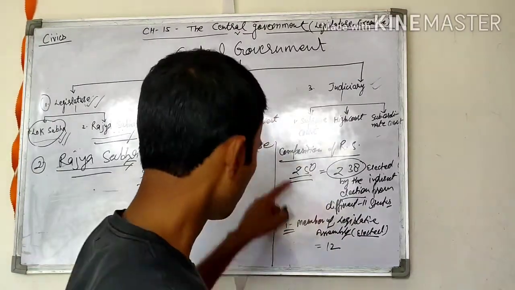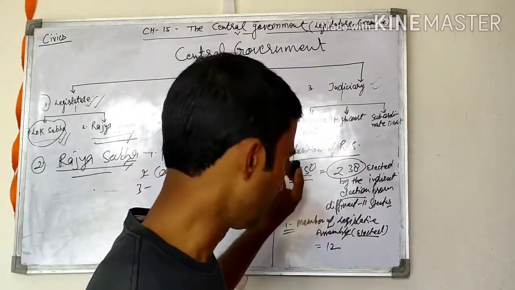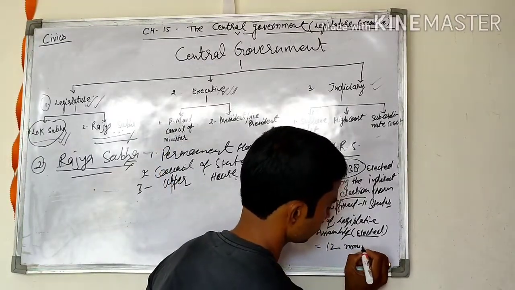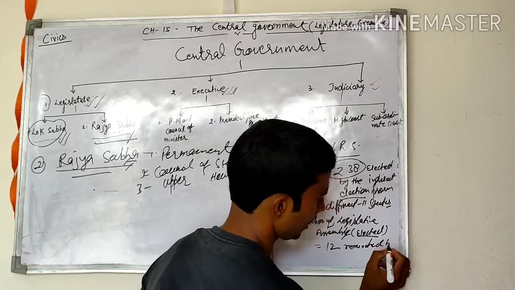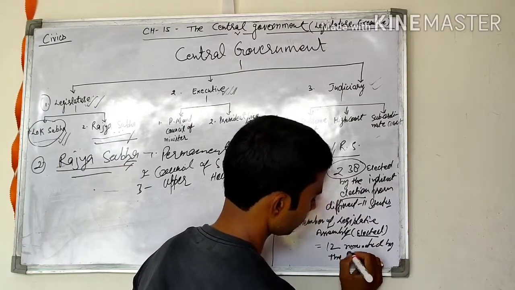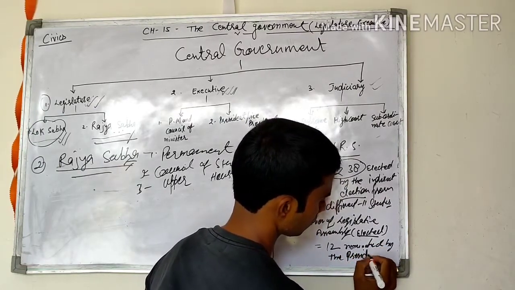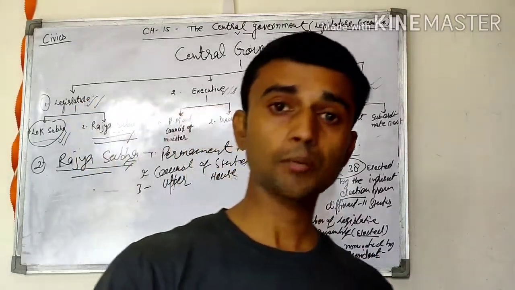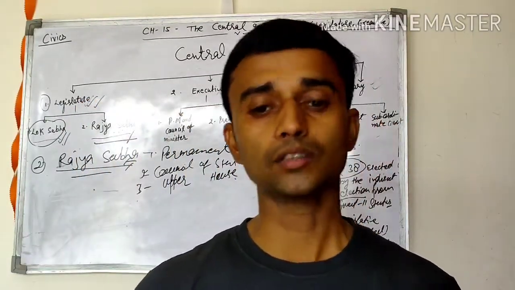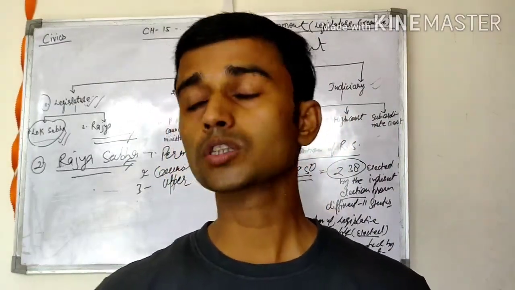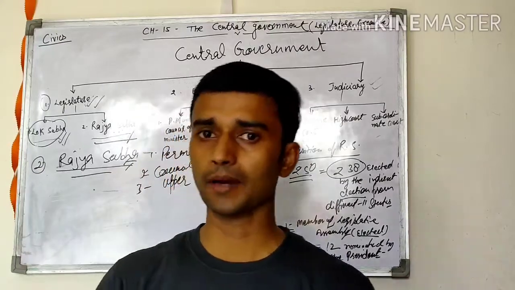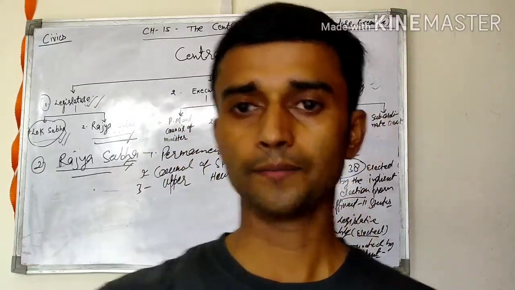12 बचे अभी, क्योंकि मैक्सिमम स्ट्रेंथ क्या है? 258. देन 12 members nominated by the president. In Rajya Sabha, 12 members are nominated by the president, and in Lok Sabha, 2 members, those are known as the Anglo-Indian, nominated by the president. Okay, so